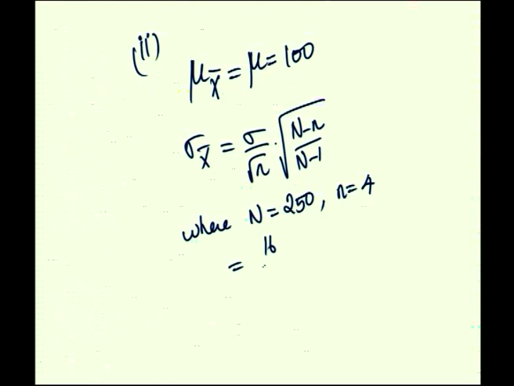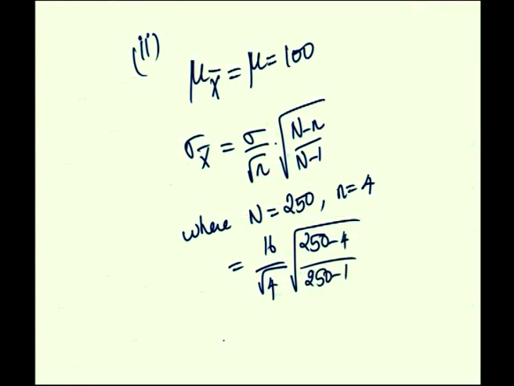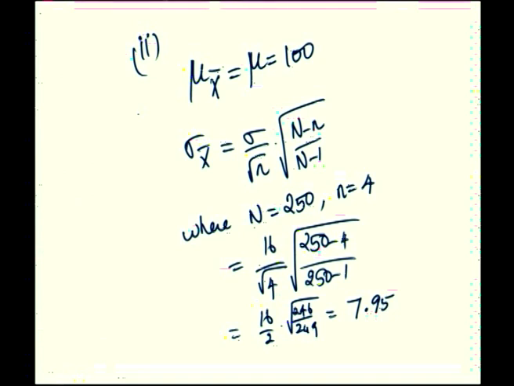So, 16 by root 4 into root of 250 minus 4 by 250 minus 1, and this value is equal to 16 by 2 into root of 246 by 249, and this is equal to approximately 7.95. This is sigma x bar, that is the standard deviation of sample mean x bar in the case of sampling without replacement.